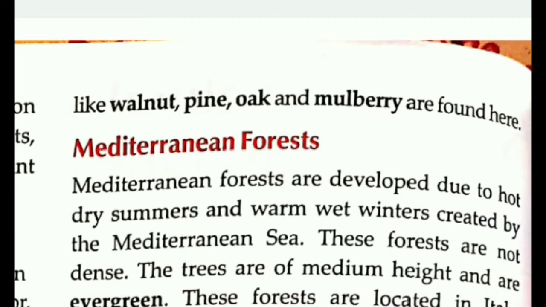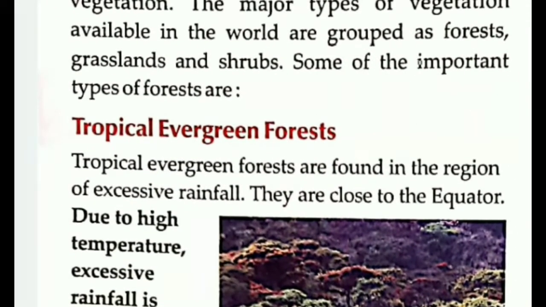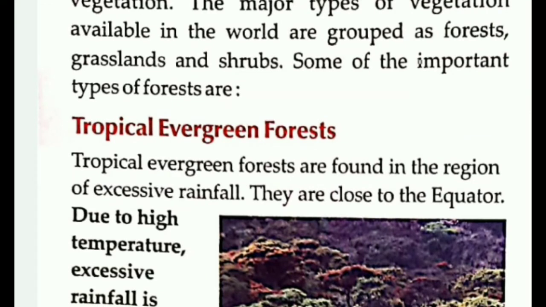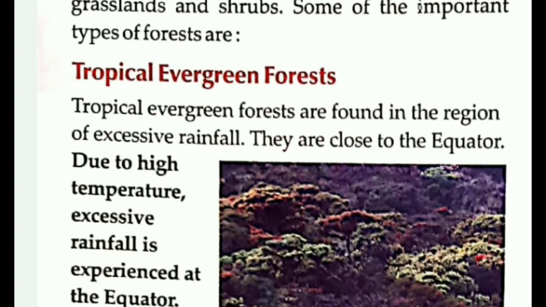With this, I have brought a video through which you can understand very well about the tropical forest. So go through the video and mark the important points in your book. Thank you and please proceed.